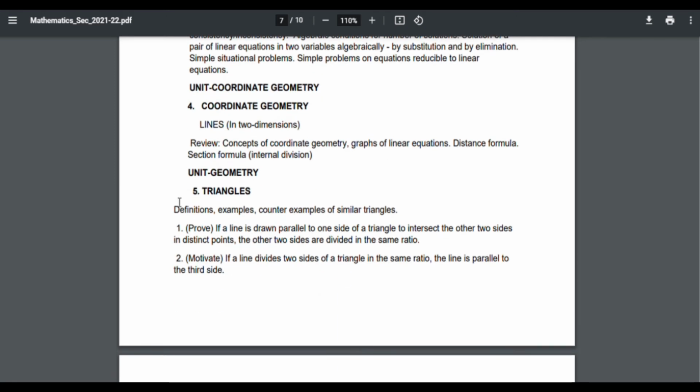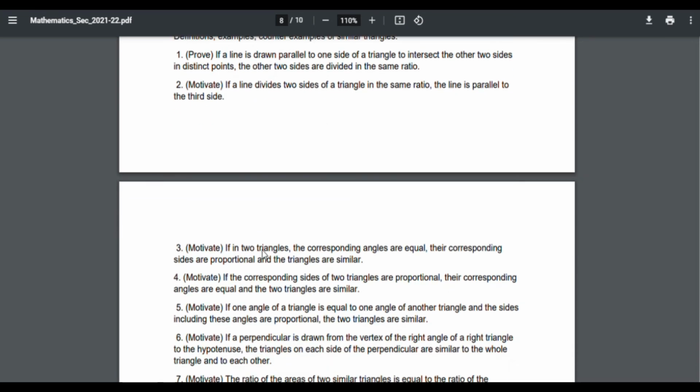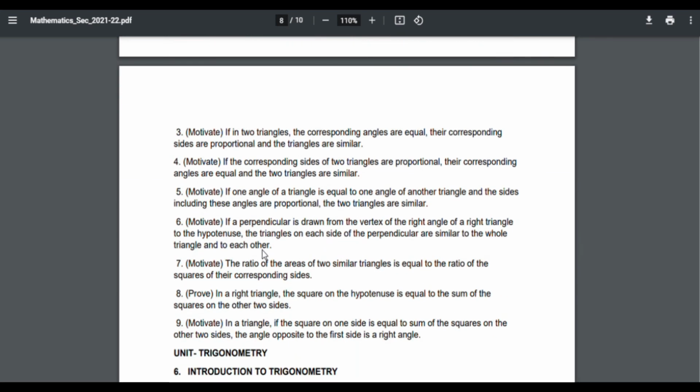Okay, next one is triangles. For most students this triangle chapter is difficult. They have given 9 points in this chapter, which means there isn't any portion reduced or eliminated from it. So you have to study the whole chapter, triangles. Please write down there, full chapter is needed. For this term 1 examination, no portion of triangles is eliminated or reduced. You have to study the whole chapter.